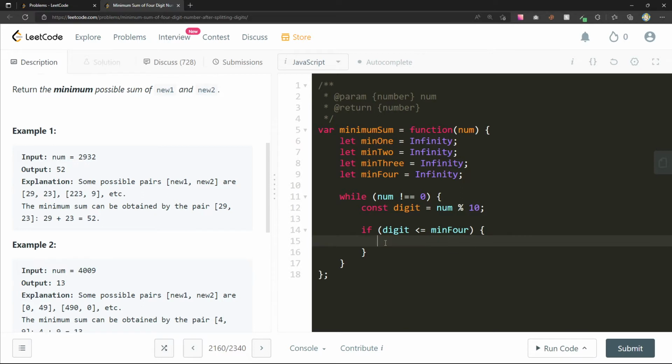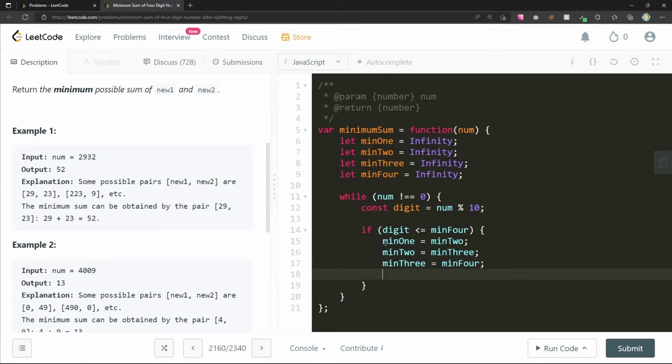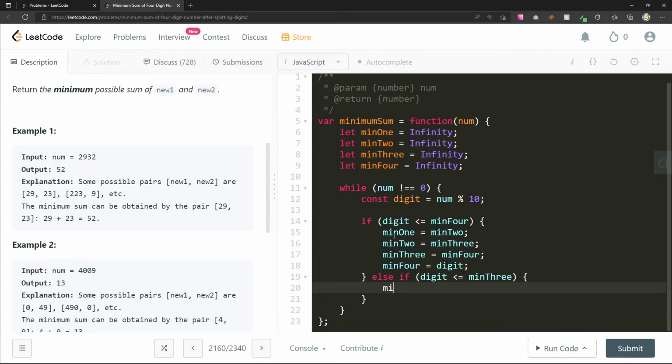I think I really need to be doing min 1 equals min 2, min 2 equals min 3, min 3 equals min 4, and min 4 equals digit. Else if digit is less than or equal to min 3, do a smaller version of this. Min 1 equals min 2, min 2 equals min 3, min 3 equals digit.